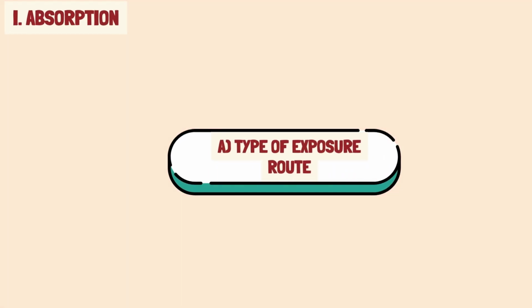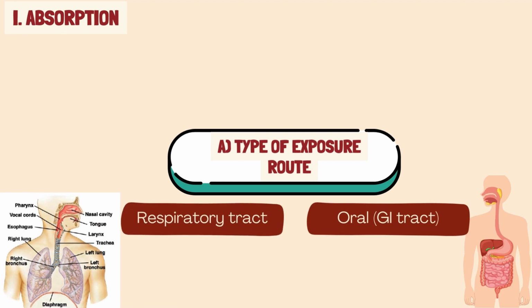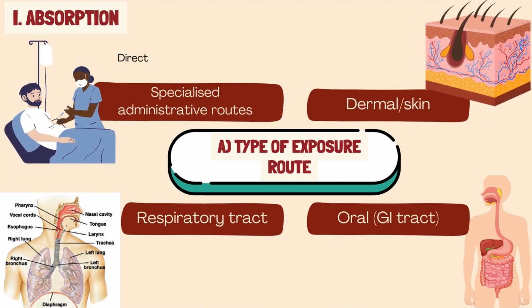Firstly, type of exposure. The route of exposure significantly influences the absorption mechanism. The most common pathways include oral, gastrointestinal tract; inhalation, respiratory tract; dermal, skin; and specialized administrative routes such as intravenous IV, intramuscular IM, and subcutaneous SQ. Each route has distinct barriers and surface areas affecting absorption rates.